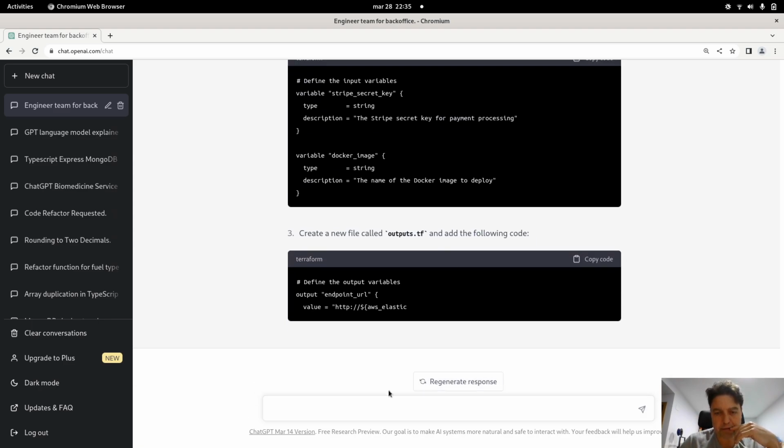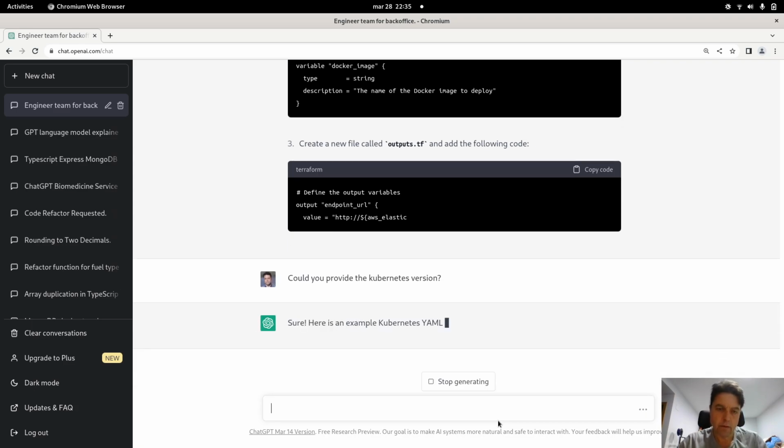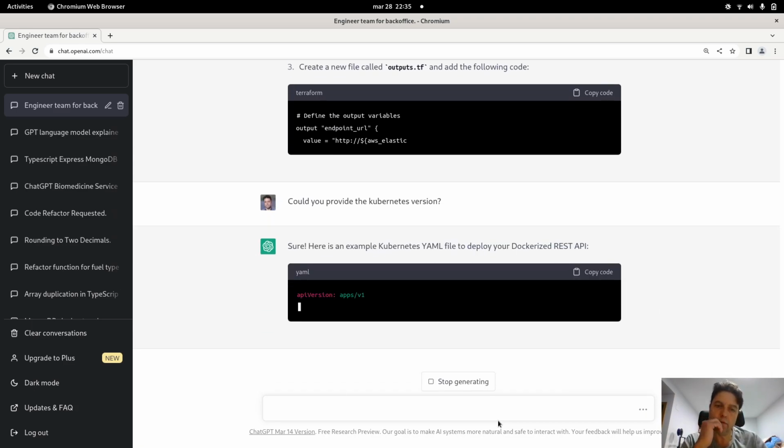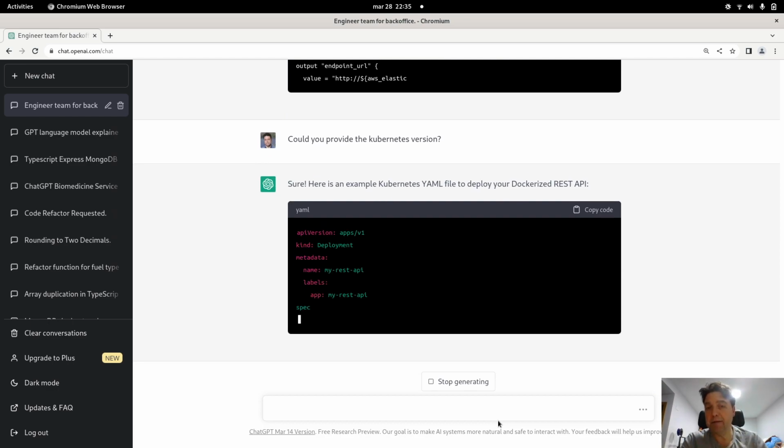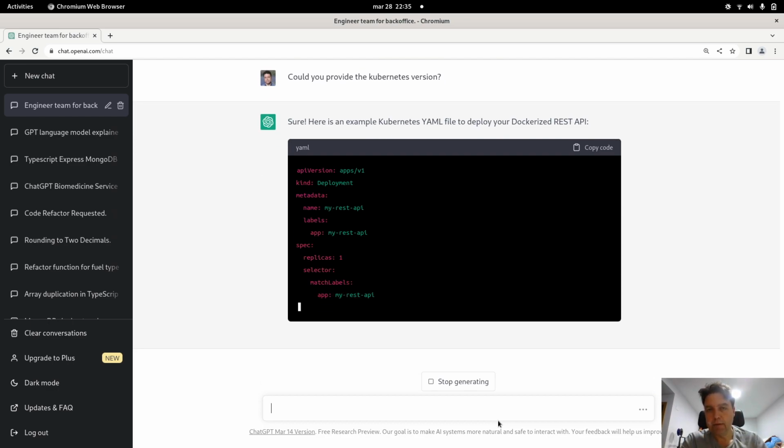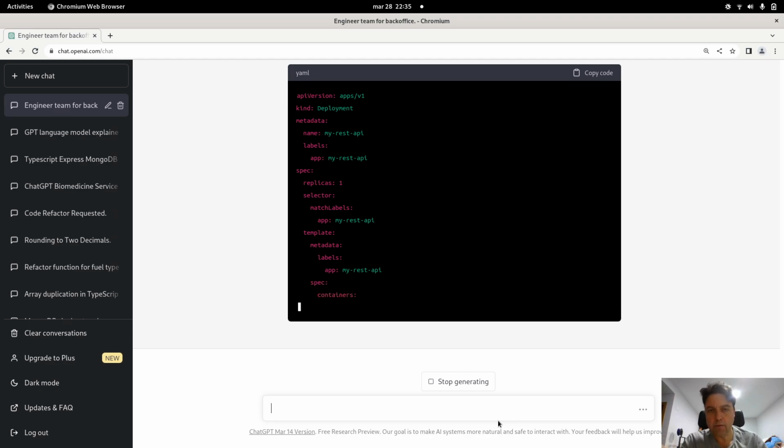Imagine that I said, okay, I don't want to use this service from AWS. I want to use Kubernetes. Could you provide the Kubernetes version? And then, okay, in this case he's providing the YAML file for Kubernetes to deploy it.